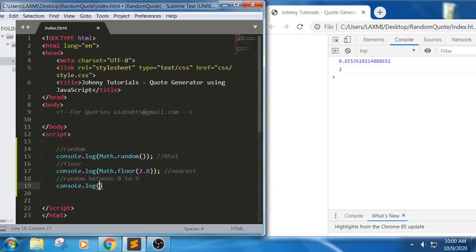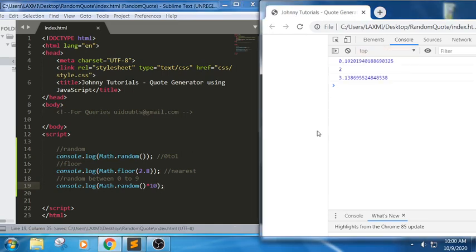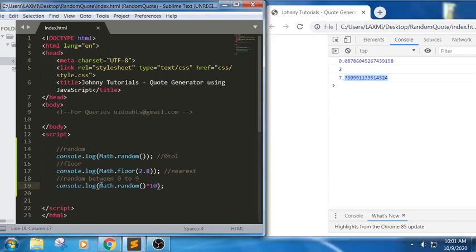How can we write it to generate a random number between 0 and 9? We can write console.log of Math.random times 10. When we write it this way, it gives us values like this. Can you see here, 7, 8, 9? It is able to change the values between 0 and 9. Suppose I don't want these decimal values, then I can use the function we discussed, Math.floor.